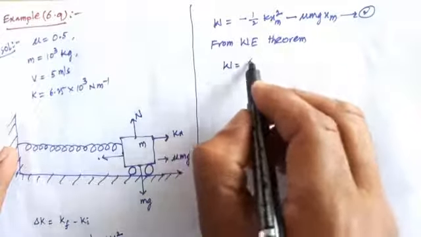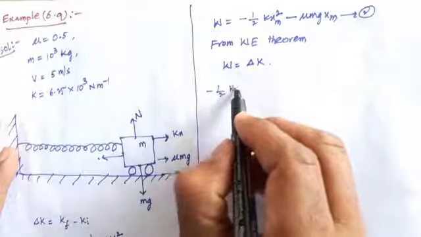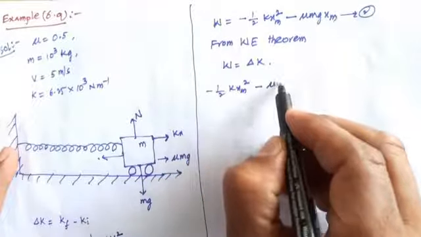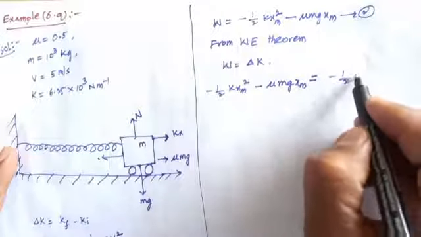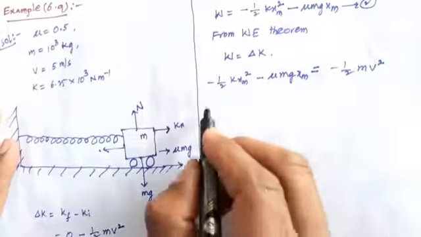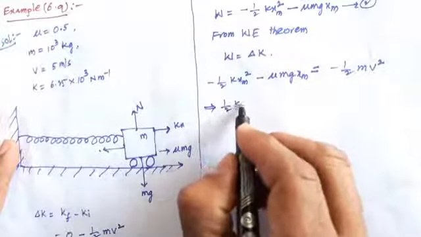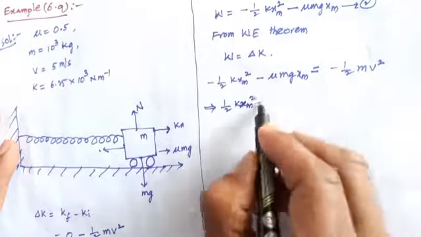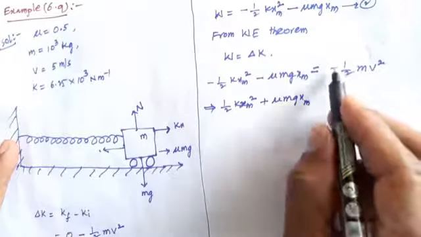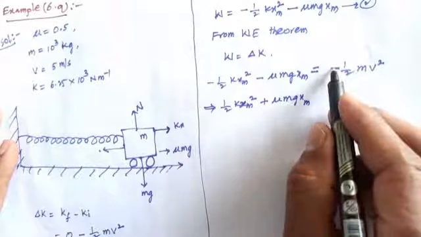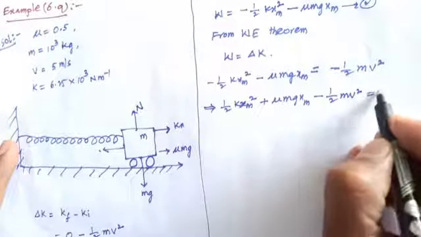W equals delta K. Here W equals minus of half k xm square minus mu mg xm equals minus of half m v square. The minus signs cancel, so half k xm square plus mu mg xm, taking this to the left side, minus of half m v square equals 0.